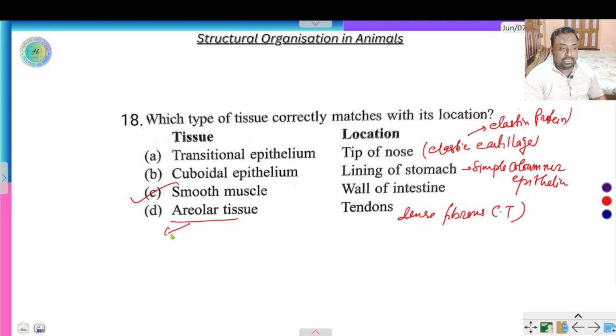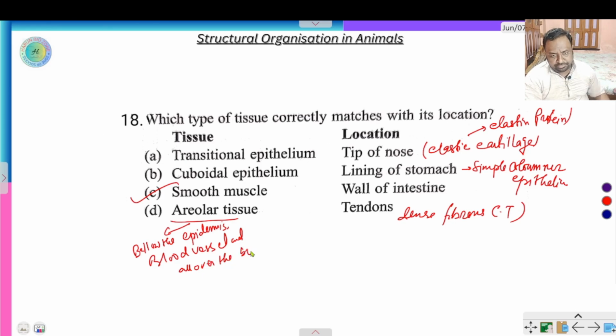Where is areolar tissue found? Areolar tissue is found below the epidermis, around blood vessels, and all over the body. Next question.